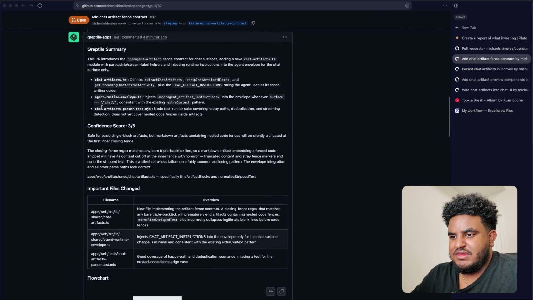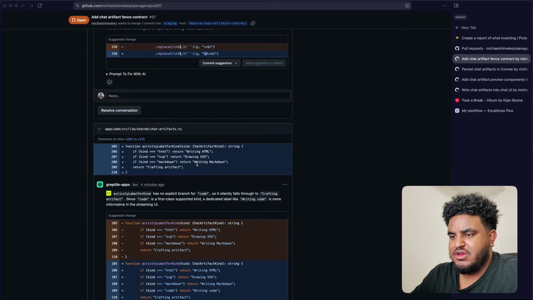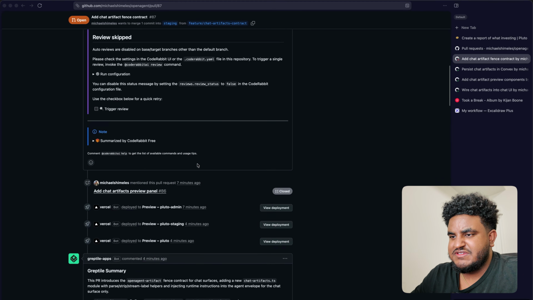So let's see the issues here. It says, safe for basic single block artifact, but markdown artifacts containing nested code fences will silently be truncated at the first inner closing fence. The closing fence regex matches any bare triple backtick line. So a markdown artifact embedding a fenced code snippet will have its content cut off at the inner fence with no error. Okay, so this is a pretty good catch. It gives us some feedback. Let's use the grep loop.